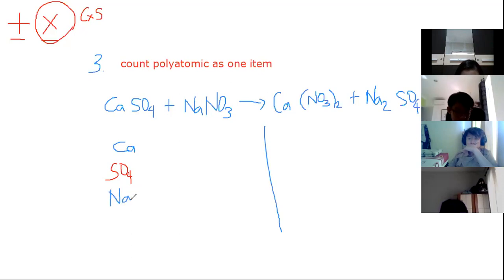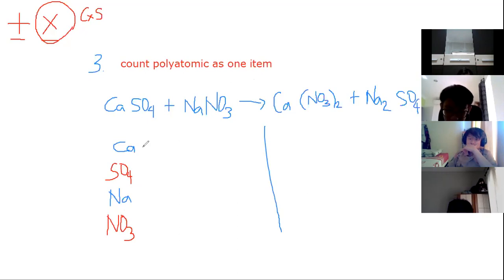And then another polyatomic. What is the other polyatomic? NO3. NO3 is nitrate. Remember this. When you see SO4, that is sulfate. When you see NO3, that is nitrate.